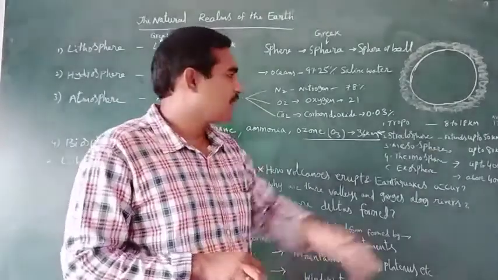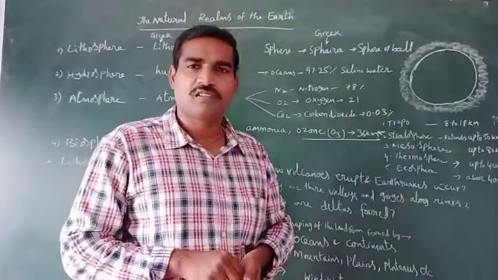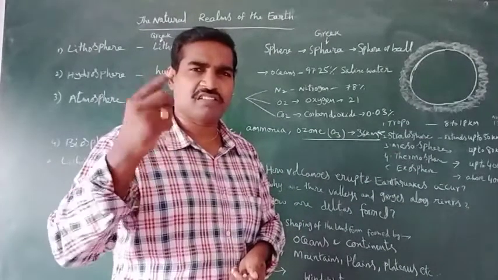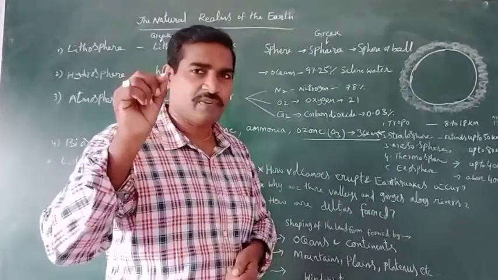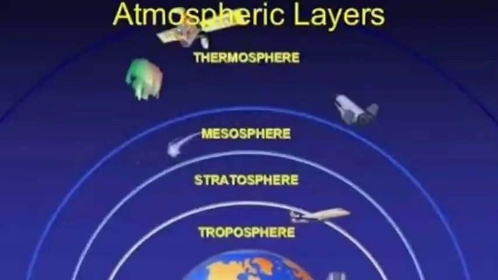But in the troposphere all weather changes occur, and 75% of the gases are found in this layer only. All the weather conditions happen in this layer, the troposphere. Rain we get from the troposphere only. All the different kinds of cyclones and everything we get from the troposphere only. So next one is the mesosphere.